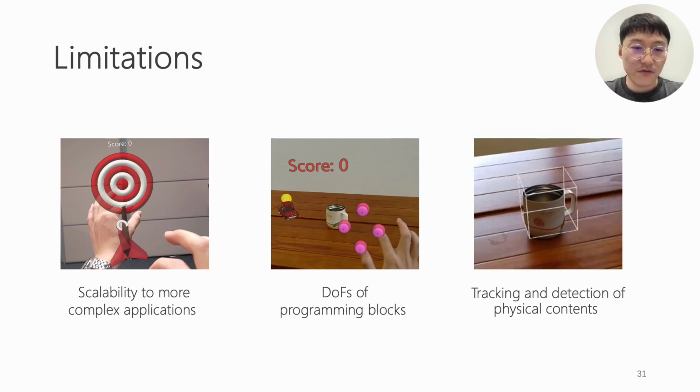Third, we allow users to track the 6 DOF pose of physical objects according to the user's hand pose. However, for automatically moving objects and precise shape estimation, our approach doesn't work. In the future, we will integrate more robust and flexible object detection, tracking, and shape estimation algorithms into our system.